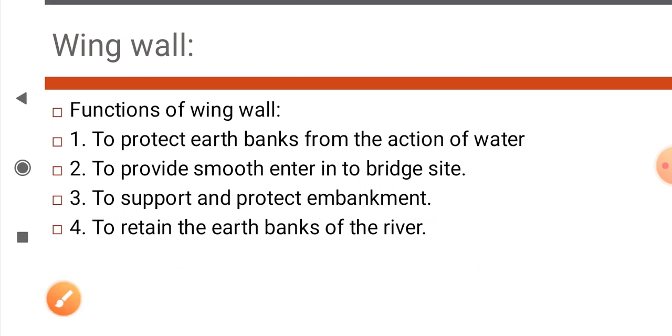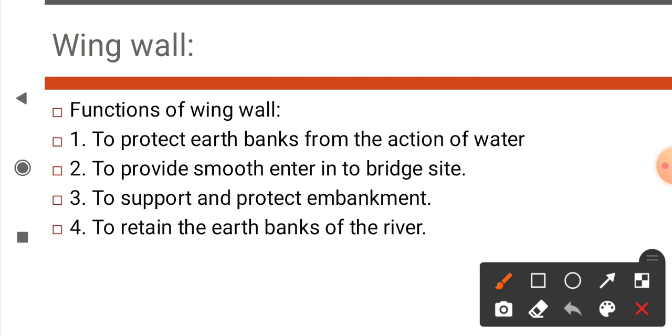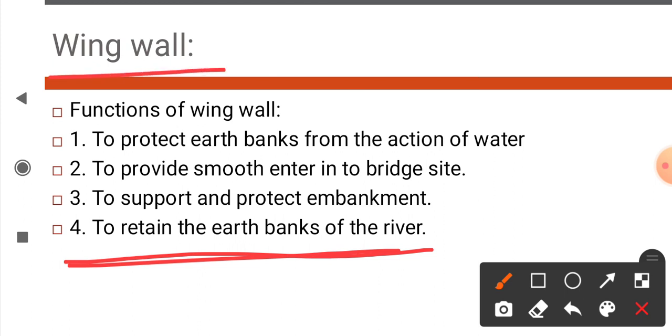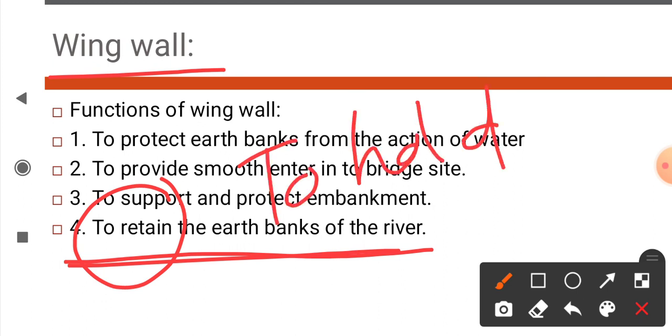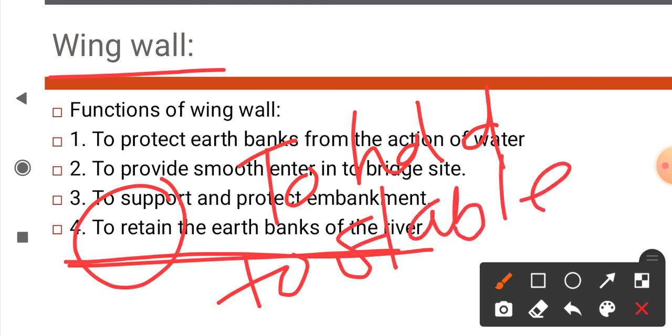Last function, to retain the earth banks of river, to hold the earth of bank in original position. For this purpose wing walls are constructed. To retain means to hold or to maintain a stable bank of river.